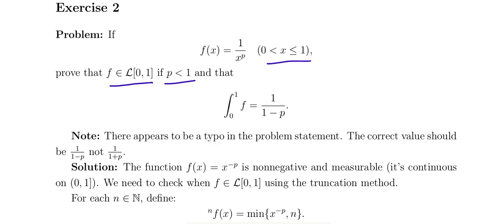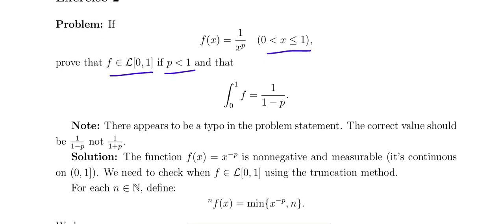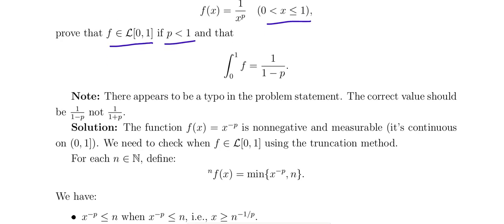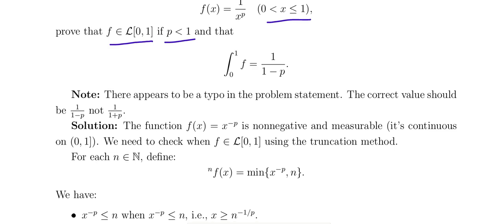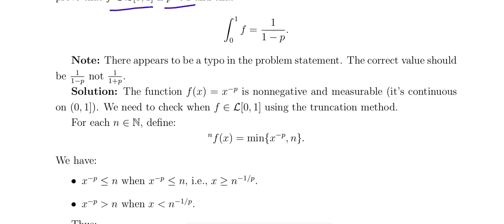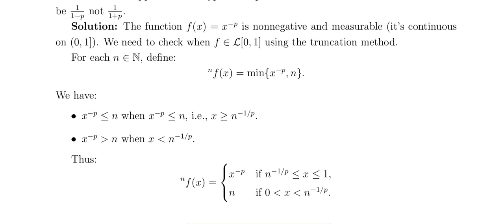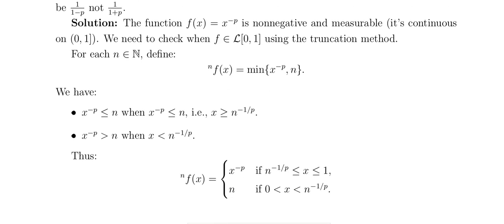Integral from 0 to 1 of f equals 1 by 1 minus p, where f of x equals x power minus p. This is non-negative and measurable, and we want to check whether f is Lebesgue integrable on 0 comma 1. For n belonging to the natural numbers, define f_n of x as the minimum of x power minus p and n.